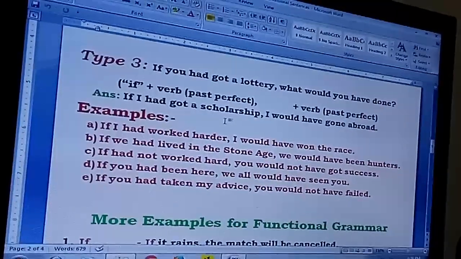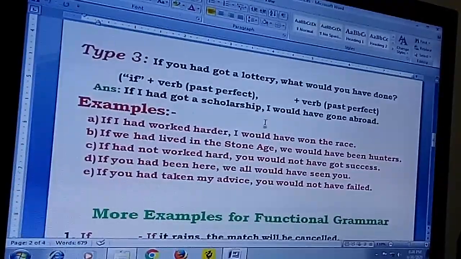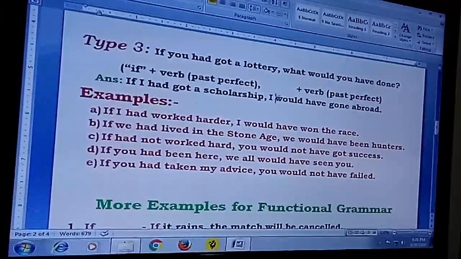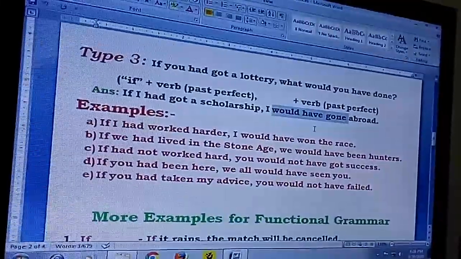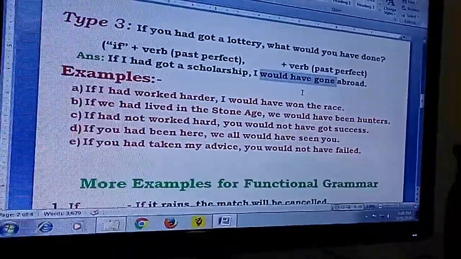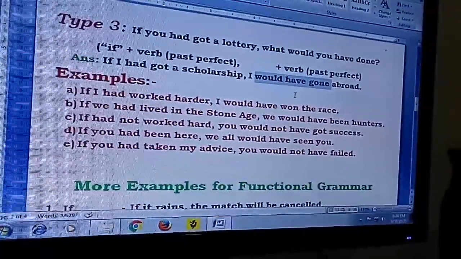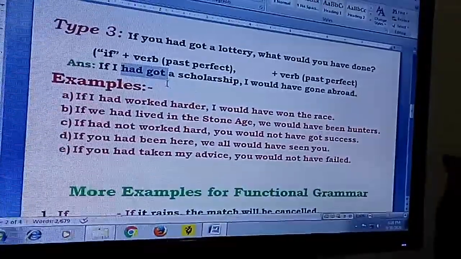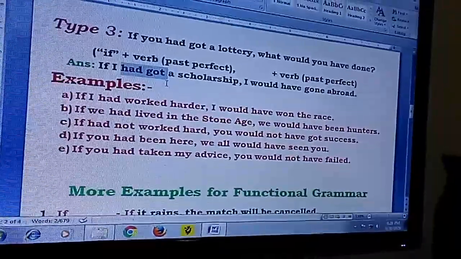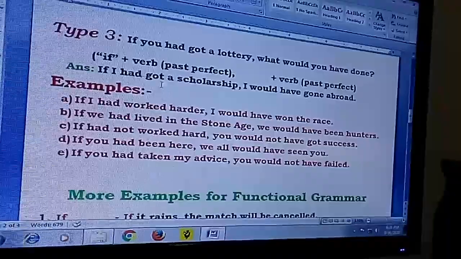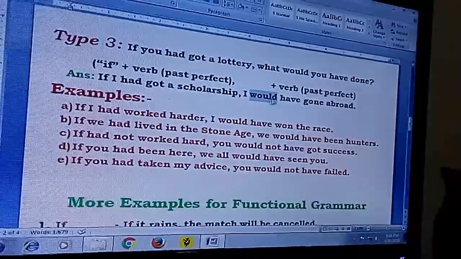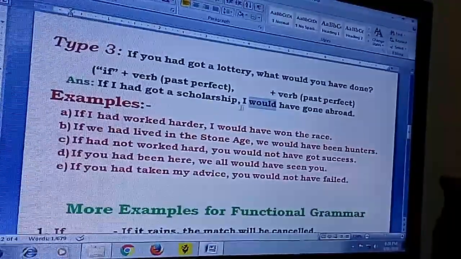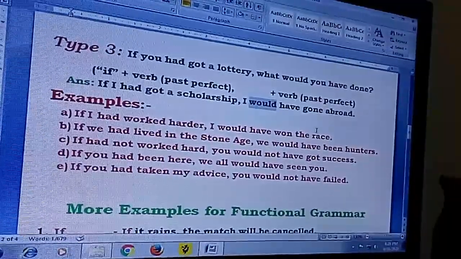And we are giving again a probable answer. If I had got a scholarship, I would have gone abroad. I would have gone. This is the basic formula, like you have to learn. If you have got a past perfect here, if I had got a scholarship, past tense is already taken by would, then you have to bring the perfect tense form, that is I would have gone abroad.